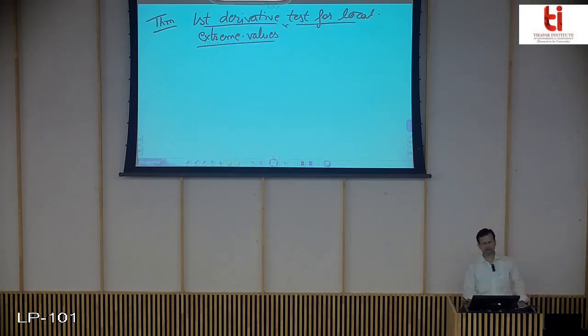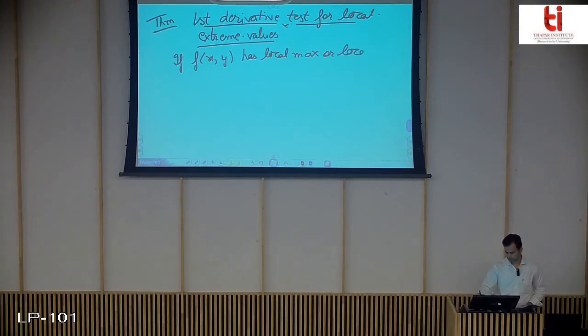It says, if f(x,y) has a local maximum or local minimum at some interior point AB of its domain,